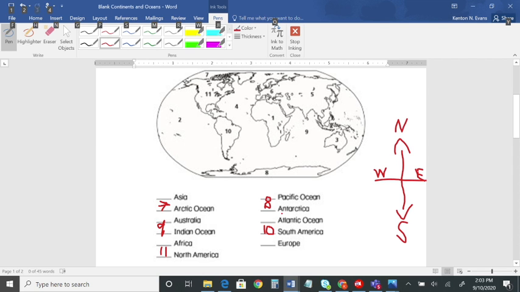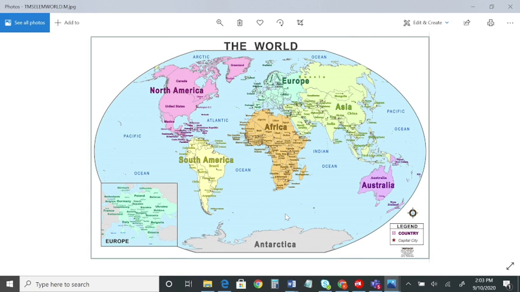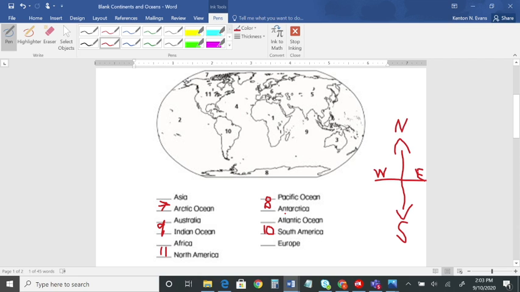But let's go back to our map. See if you can find the Pacific Ocean. Look at that real quick. Find it? Okay, great. Now let's go back to our map here. Which one of these is the Pacific Ocean? If you said 2, then you are right. I said there are two oceans that touch the North American and South American continents, the Pacific and the Atlantic. We've already identified this as the Pacific, so that would make number 4 which one? That's right, the Atlantic Ocean.